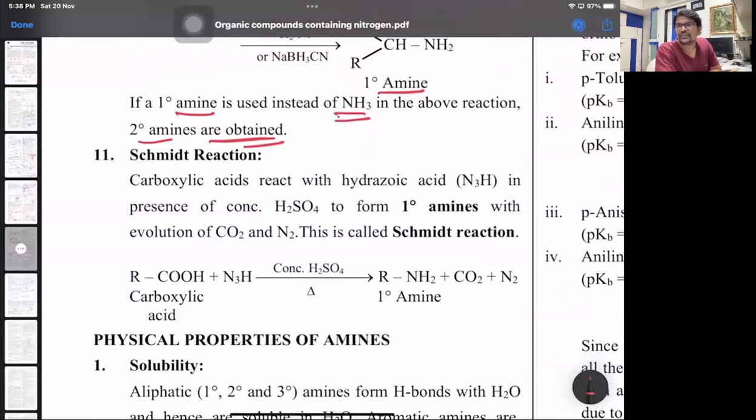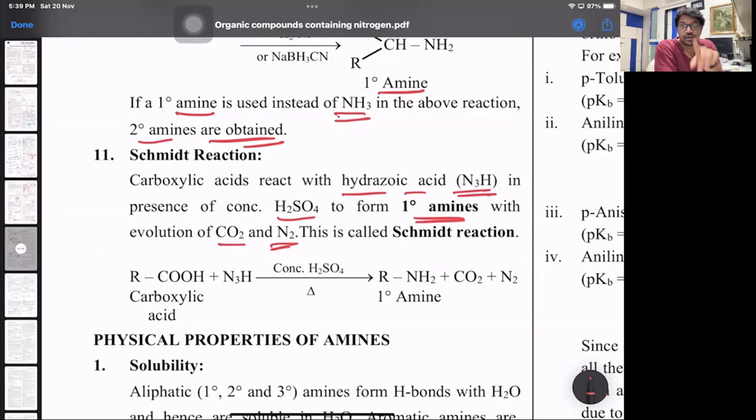Converting carboxylic acid to a primary amine over there. It says acids react with hydrazoic acid, that is N3H, in presence of conc H2SO4 to form 1 degree amines, along with evolution of CO2 and N2. All these extra reactions, just do the ones which are common.